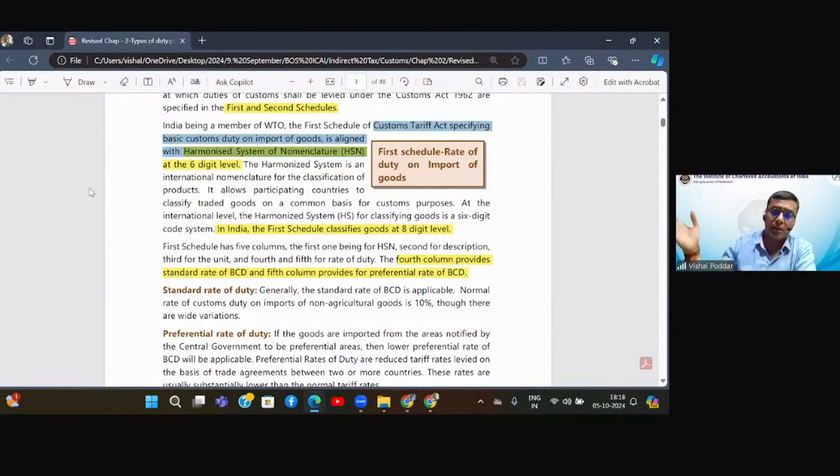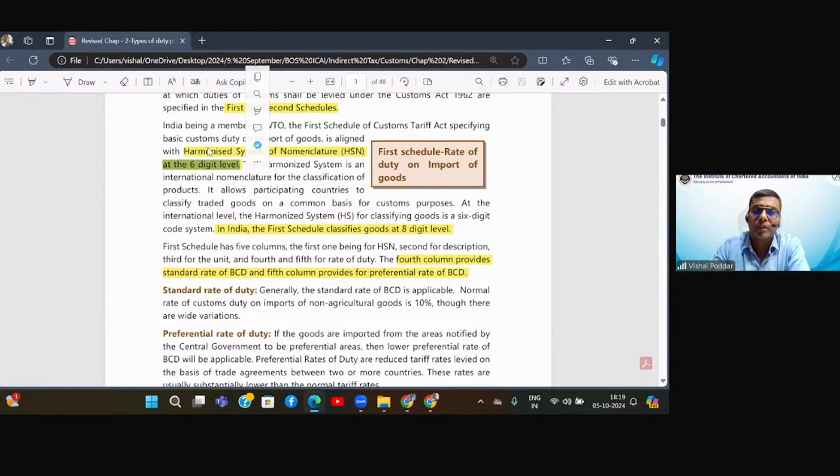Now these names run into lakhs, because we have so many goods being imported and exported across different countries. So these names are categorized or divided into chapters. That is how we have different chapters of the HSN. And to identify a particular product, an HSN code is given. Now this is important to note. You would have studied at your inter level that the HSN code is 8-digit, correct? And that is right. But see what I've already marked here. It is 6 digits.